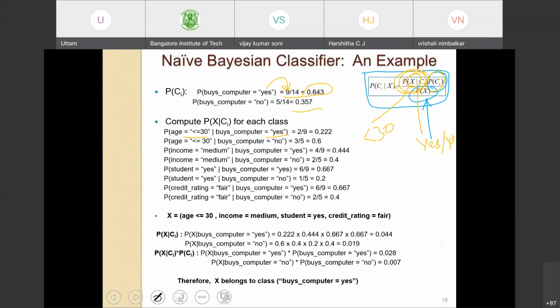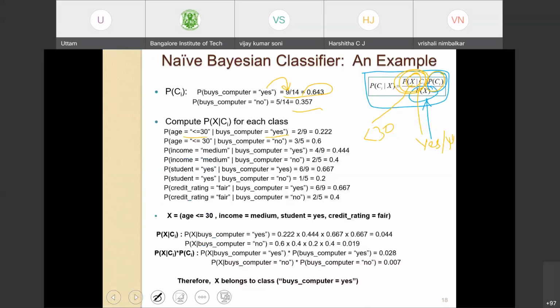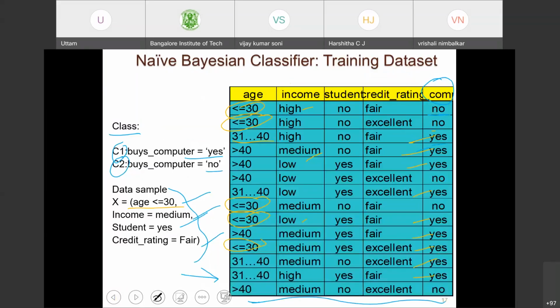Next, let's change our X and move on to income. For income we have high, medium, low, three different groups. Also in my problem statement, it has been written that for that particular person, income is medium. So I don't have to worry about high and low, just focus on medium. There are altogether 6 medium.